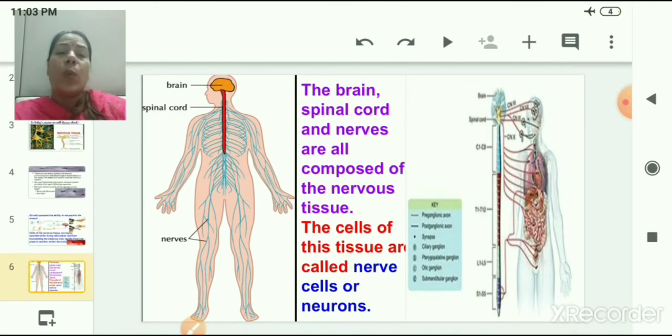So what is it that transfers the nerve impulse very quickly in the body, and how is the response generated so quickly within the body? It is because of three main parts of our nervous tissues. The brain, spinal cord and the nerves are all composed of nervous tissue. The cells of this tissue are called nerve cells or neurons.